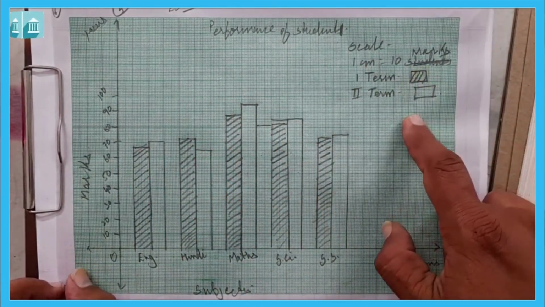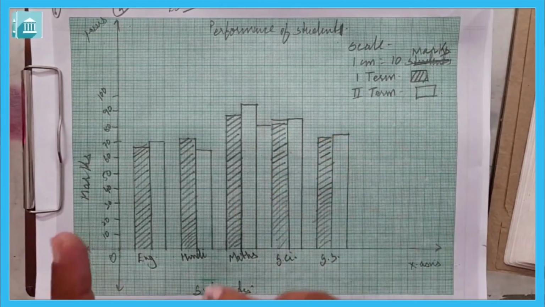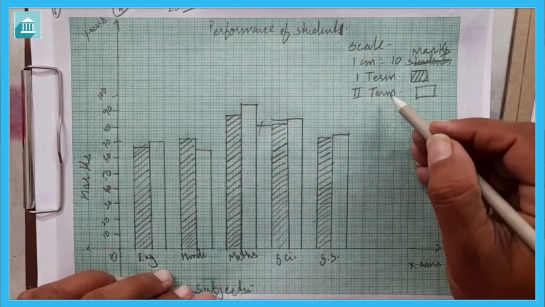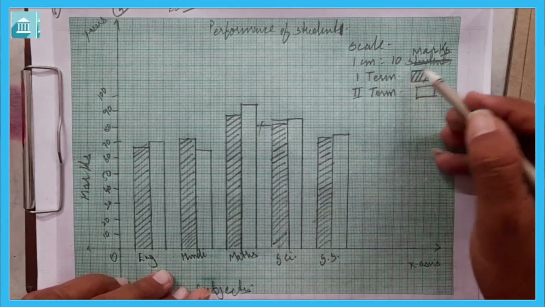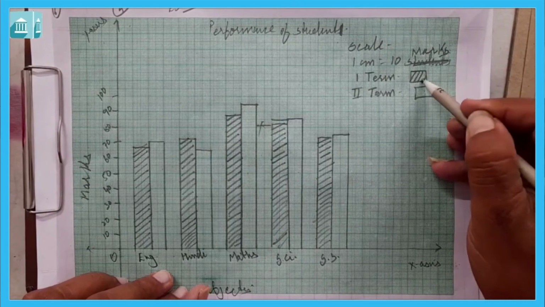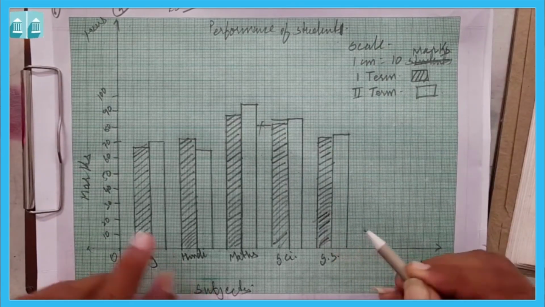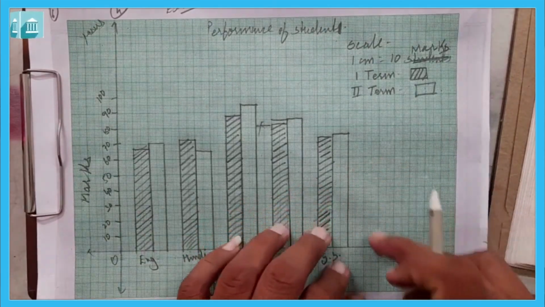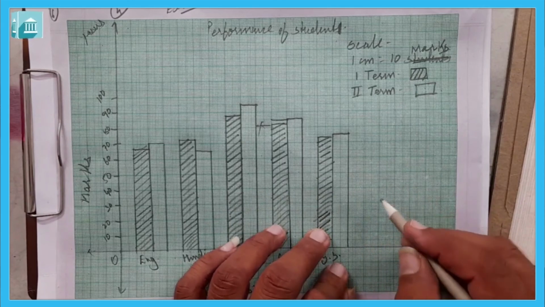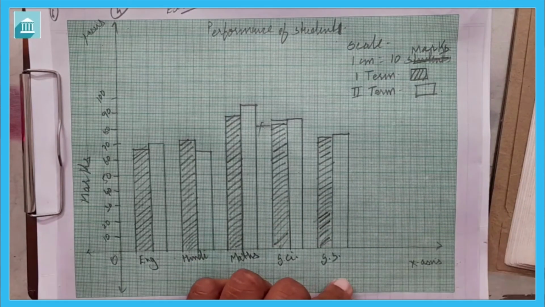When we are comparing or doing the double bar graph, we need to compare it and we need to differentiate it like this. We need to make 2 bars. One more thing, you can do double bar graph in single bar also, but for that you have to divide this single bar into 2. So you can do that also.